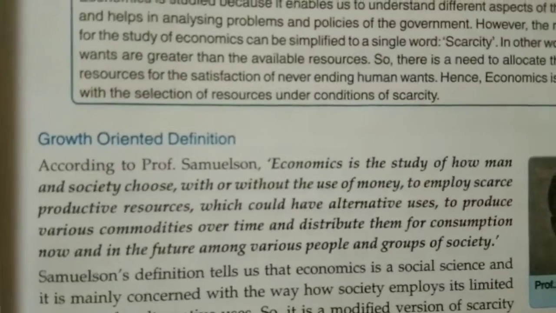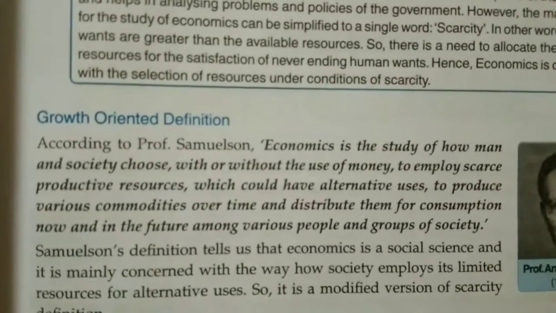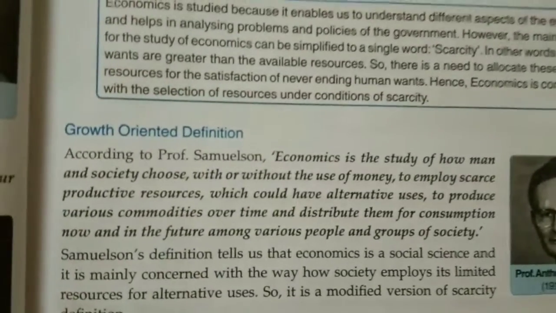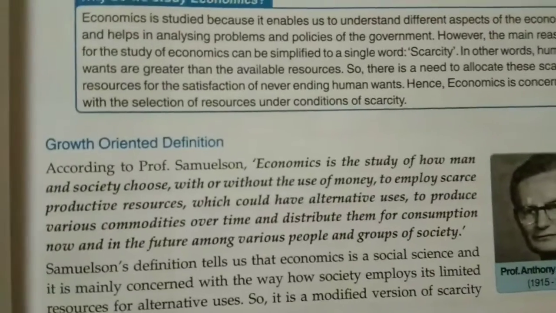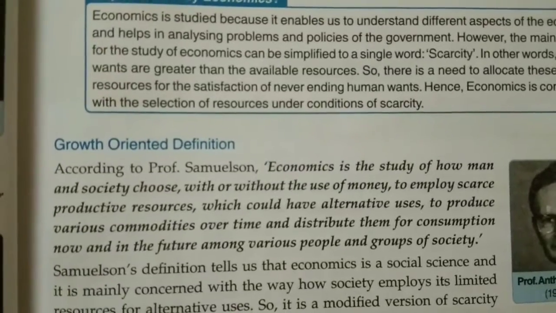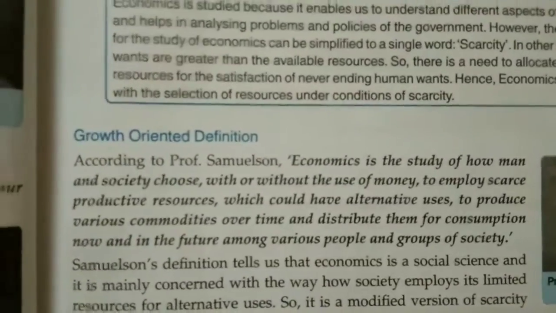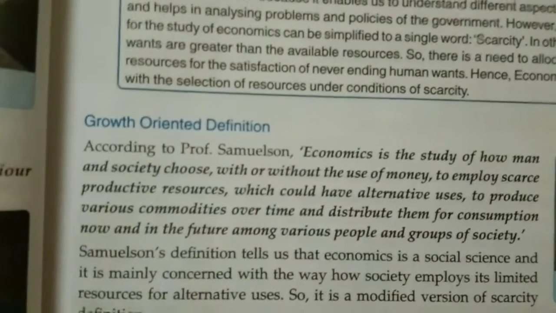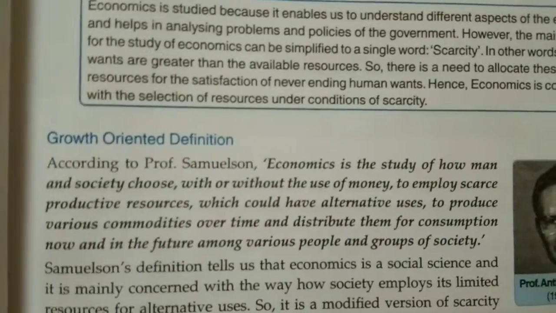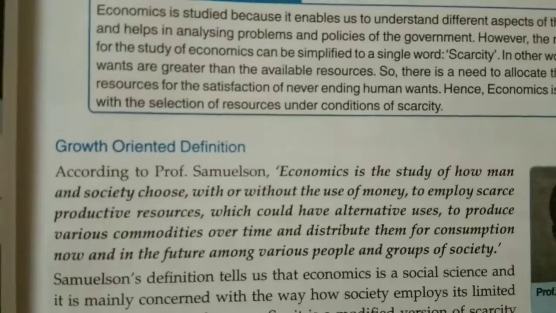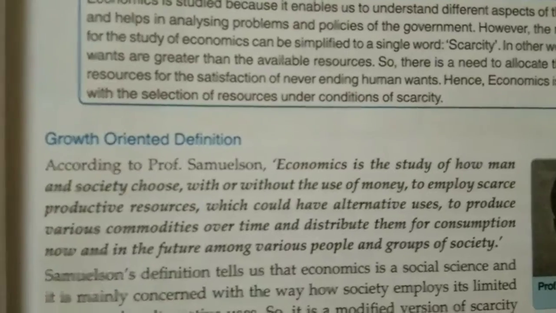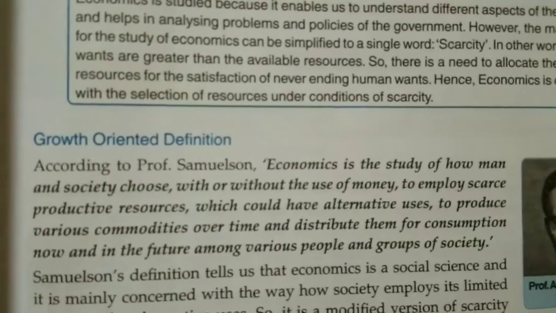Basically, economics deals with social science. Economics is one of the branches of social science, and social science is concerned with society, with the people. So here Professor Samuelson is saying that economics is the study of how man and society choose, with or without the use of money, to employ scarce productive resources. That means how, either using money or without using money, a human being is choosing to employ those scarce productive resources, which could have alternative uses, to produce various commodities over time and distribute them for consumption now and in future among various groups of people and society.